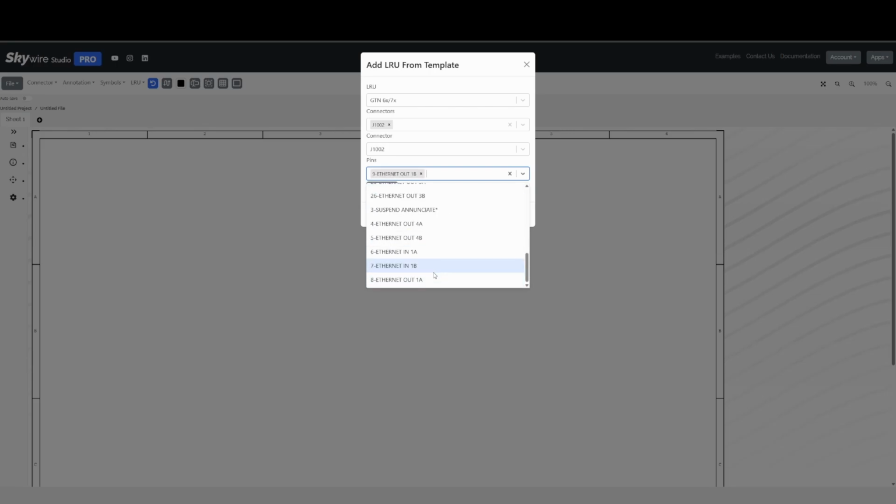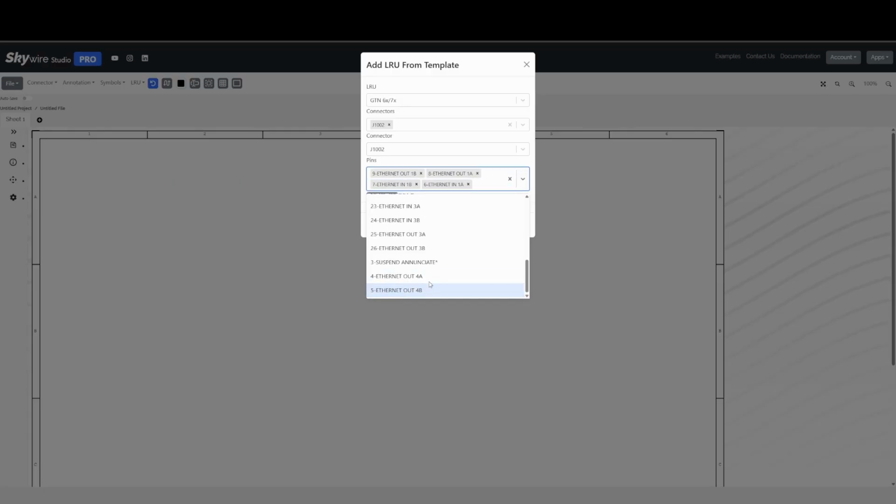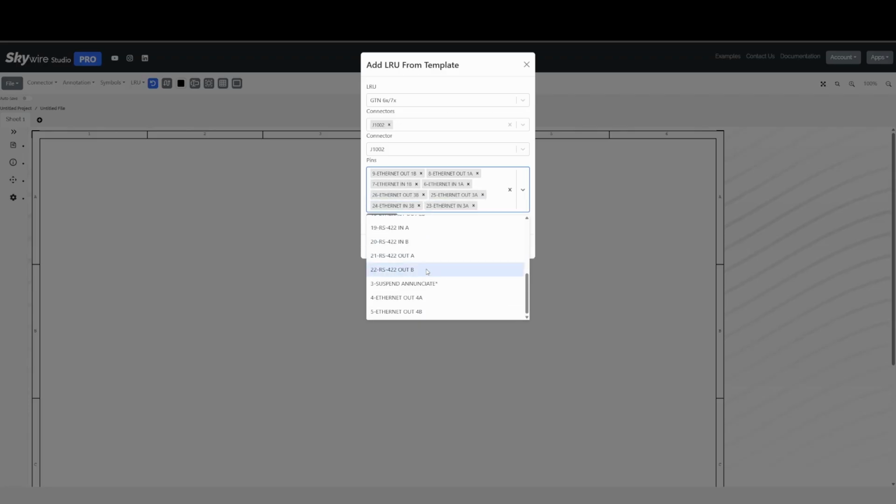So we'll scroll down here and select all of the 1s, and we'll go ahead and select all of the 3s, and we'll select all of the 2s.